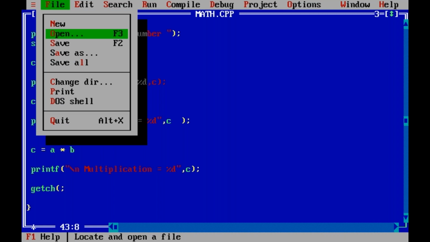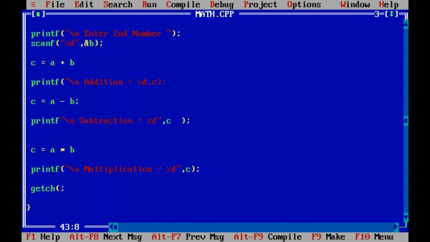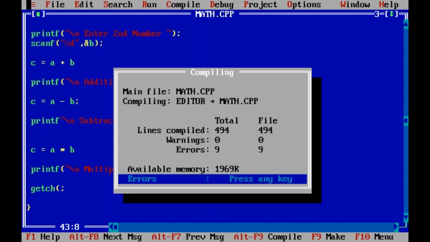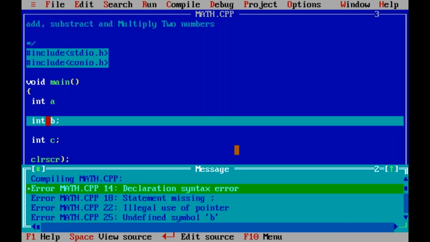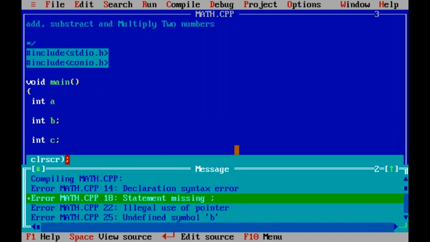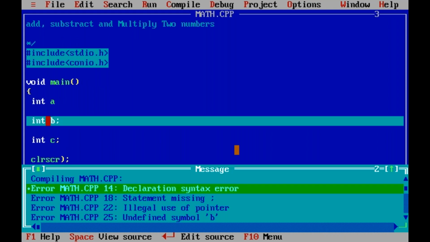Now save. Saved. After saving, now compile. See these compile errors, all the errors from top to bottom. See, totally 9 errors. Press any key. Yes, the first error, second error. At the bottom you can see all the errors.